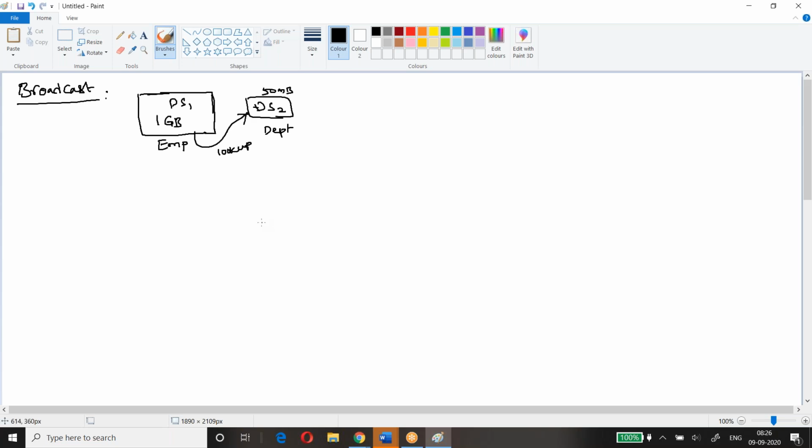So when I have 1 GB data, this 1 GB data will be divided into how many parts? 8 parts. If you consider a block size as one partition, it will be divided into 8 parts.